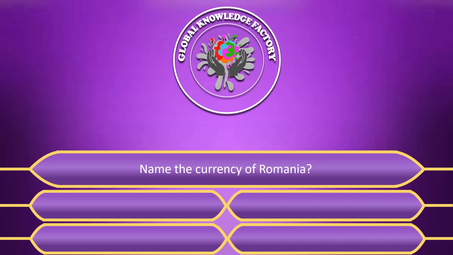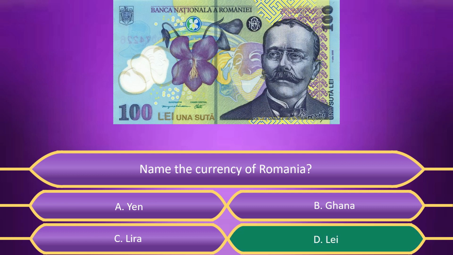Name the currency of Romania. A. Yen. B. Ghana. C. Lira. D. Li. Answer is D. Li.